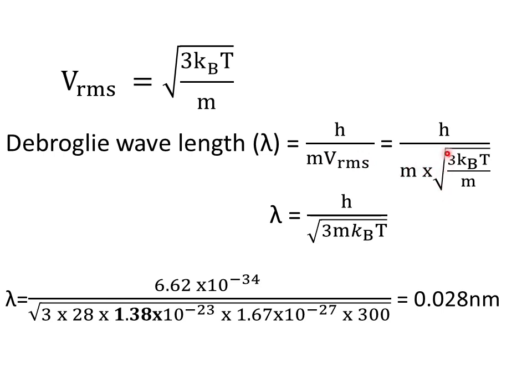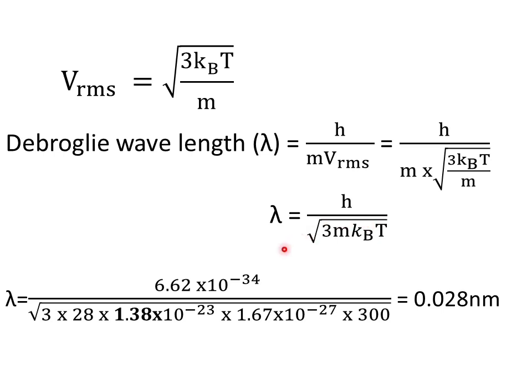On taking m inside the square root, we get lambda equal to h by root of 3m kBT. Now substituting the values, h, which is 6.67 into 10 raised to minus 34.